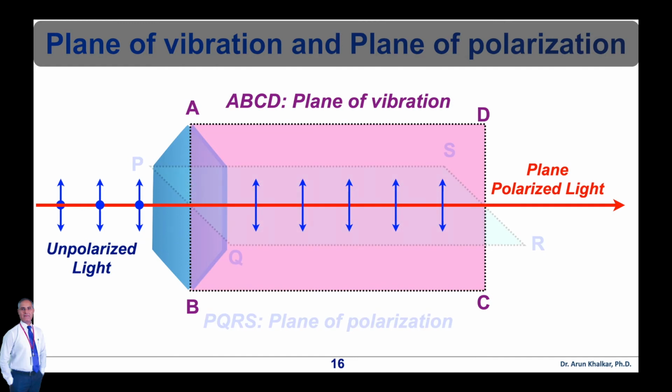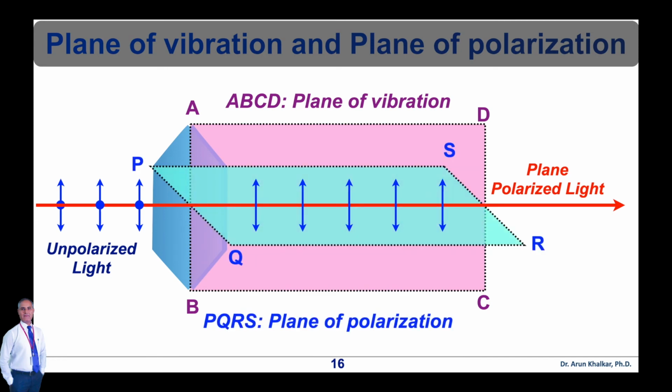The plane which is at right angles to the plane of vibration and which contains the direction of propagation of the polarized light is known as the plane of polarization. It is the plane in which the magnetic vibration element of plane polarized electromagnetic radiation lies. The plane of polarization does not contain vibrations in it. In this figure, PQRS represents the plane of polarization.